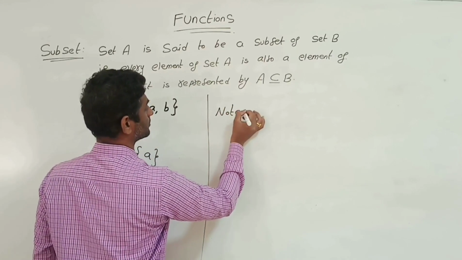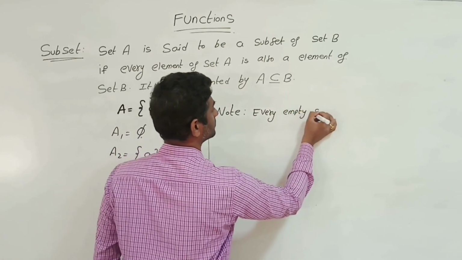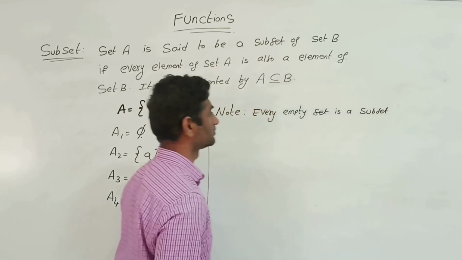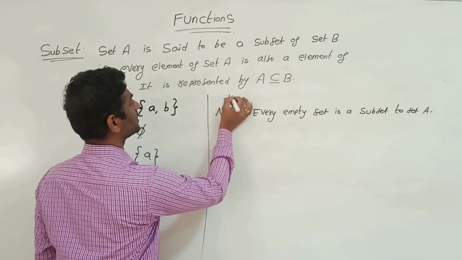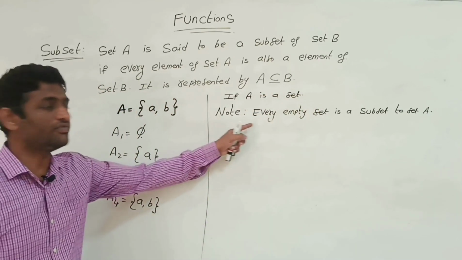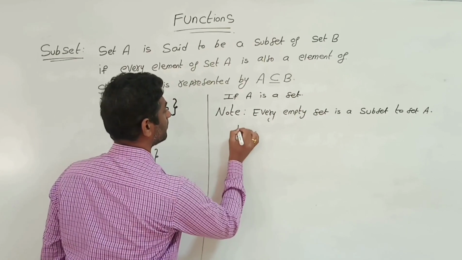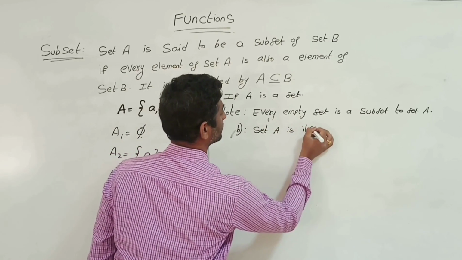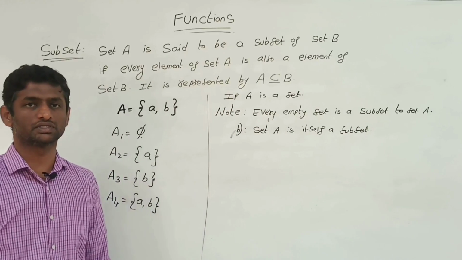In general, note: every empty set is a subset of set A. Suppose A is a set, then the empty set is a subset of set A. Next, set A is itself a subset. Means every set is itself a subset.